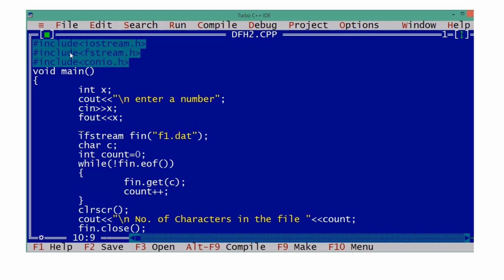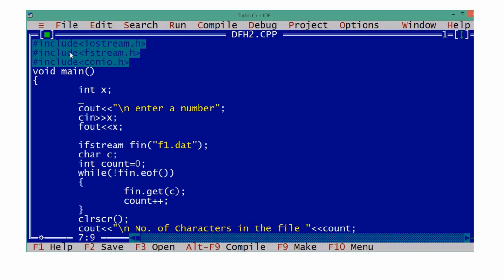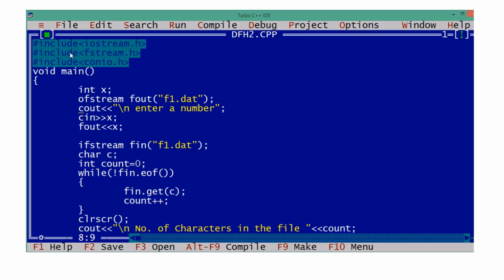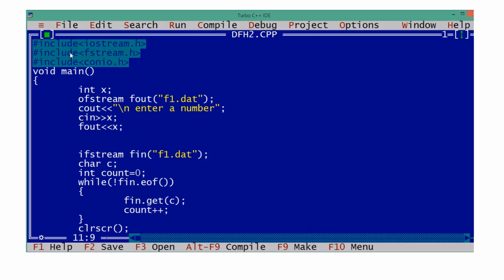We will send to f1.dat. That is, we are writing, right? ofstream we have to use. fout, with the file name f1.dat, in the output mode. So whatever we have read from the console, we are sending to our file.